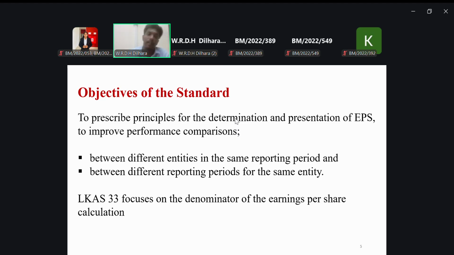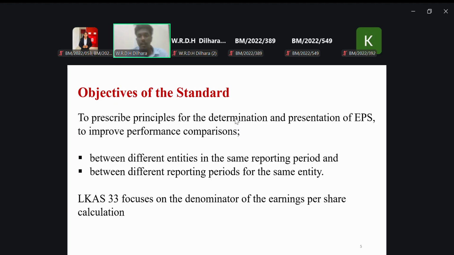Okay? To make a meaningful comparison, the objective of the standard is set. According to the standard, that is mentioned in paragraph 1. If you have the standard, please look at paragraph 1. It mentions comparison between different entities in the same period and between different reporting periods of the same entity.